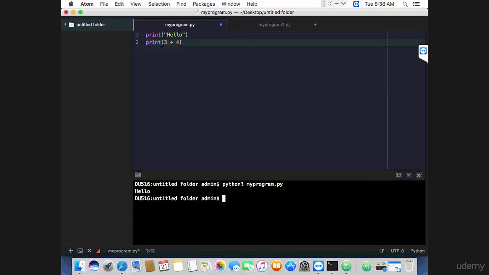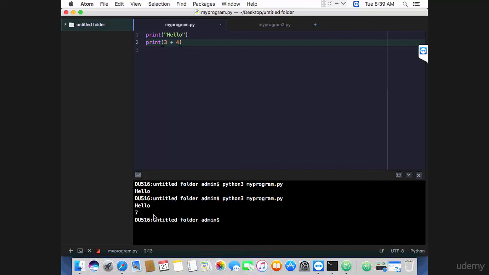and execute a program, my program.py, and that will print hello. Actually, it was supposed to print hello and then 7, but maybe I didn't save the script. So click on the editor here, Ctrl S to save, and then click on the terminal again, press the upper arrow key to call a previously executed command, execute, and you get hello and 7.